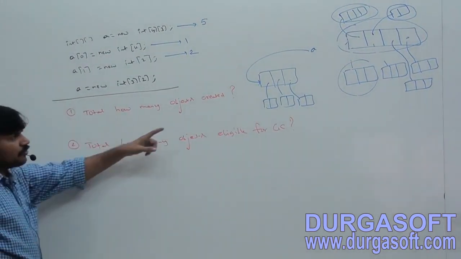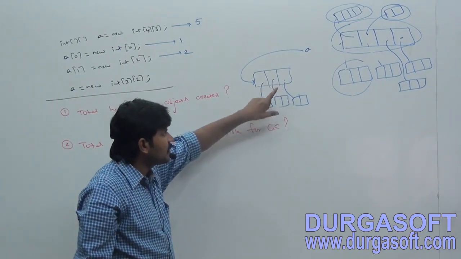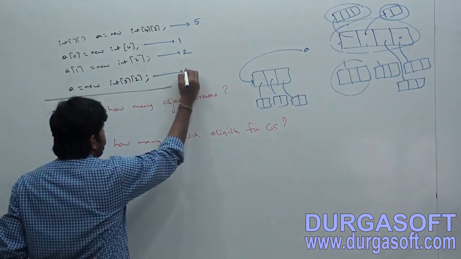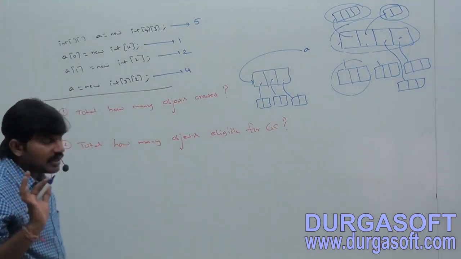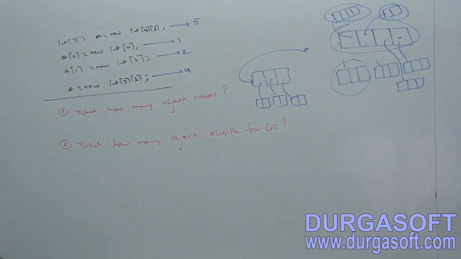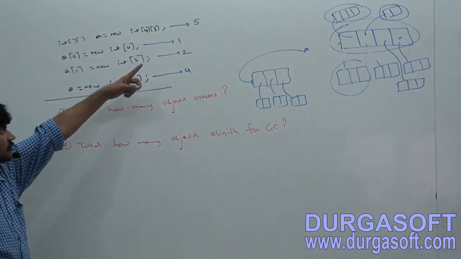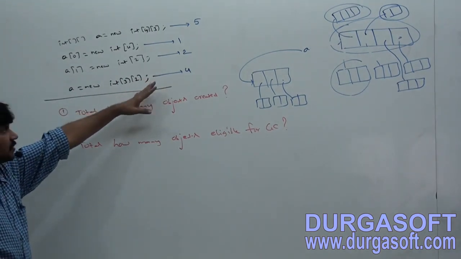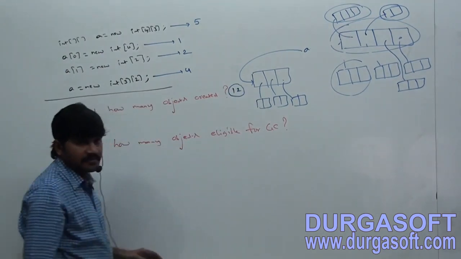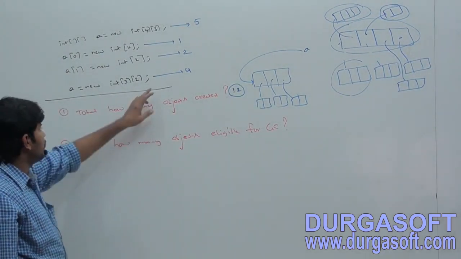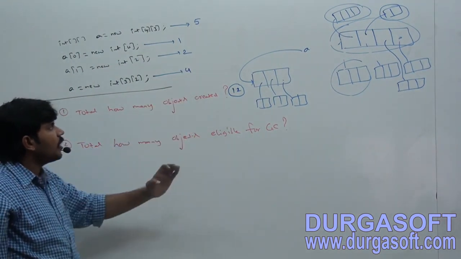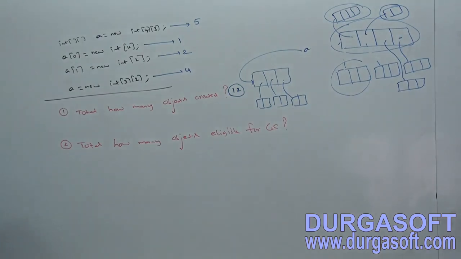Are you getting? Because of this line, how many objects got created? 1, 2, 3, 4. Now here 4. So can you tell total how many objects got created? 5 plus 1, 6, 6 plus 6, 12. 12 objects got created. Are you getting? 12 objects got created. Next, how many objects are eligible for garbage collection?